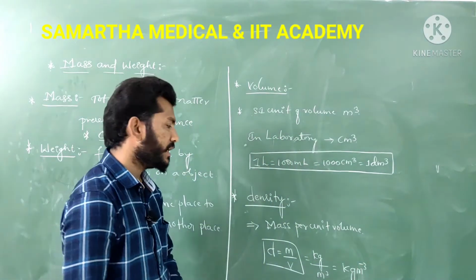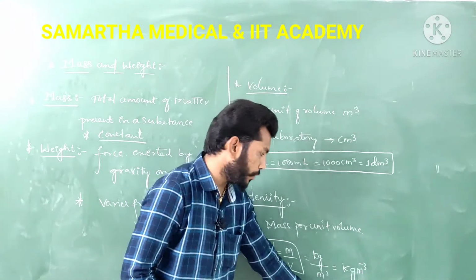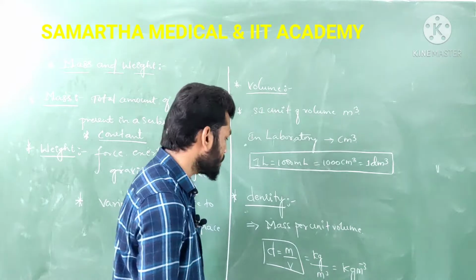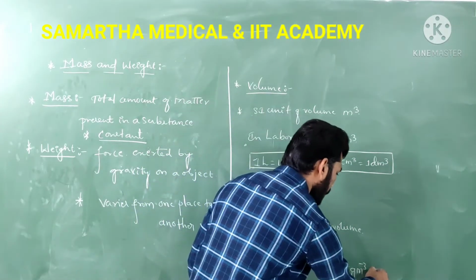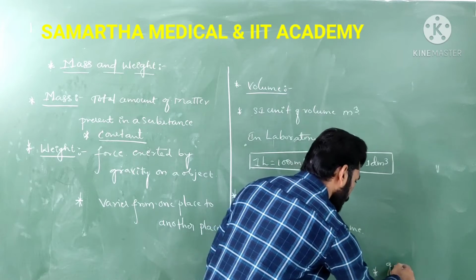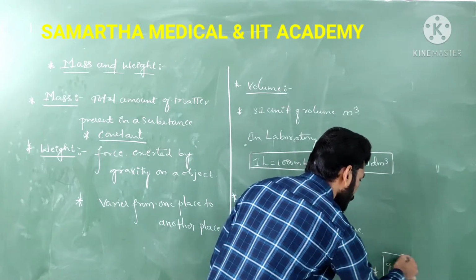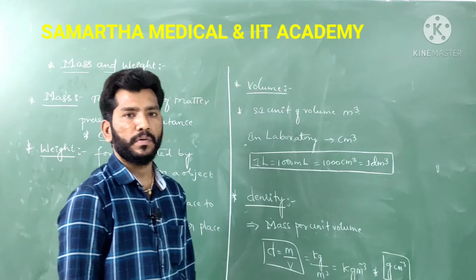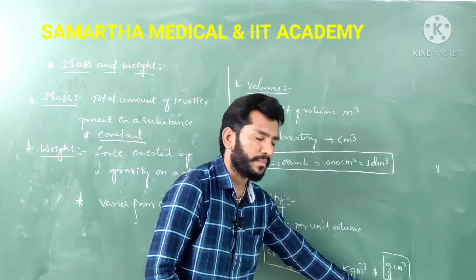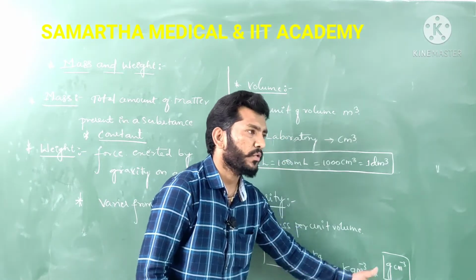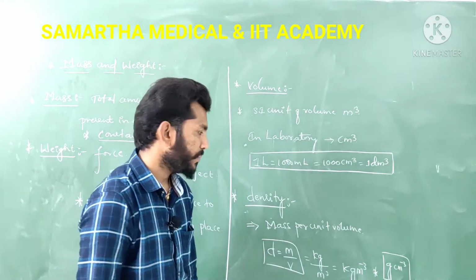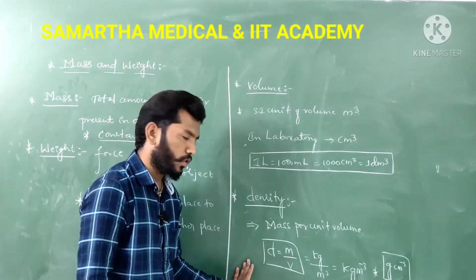But this particular SI unit is going to be huge, so we express the density in a small magnitude, in terms of gram per cm cube. Either kg per meter cube or gram per cm cube. So this is the density we have to know about here.